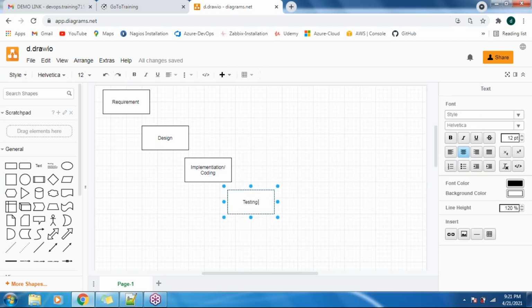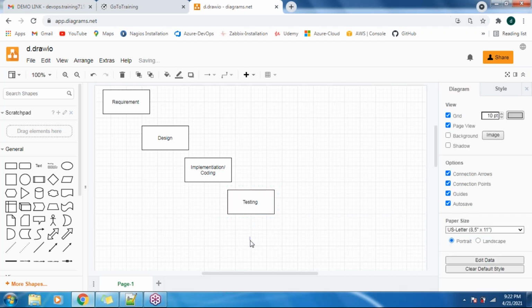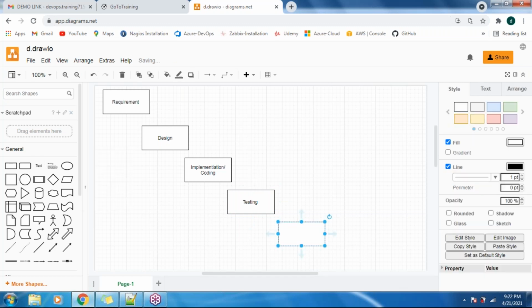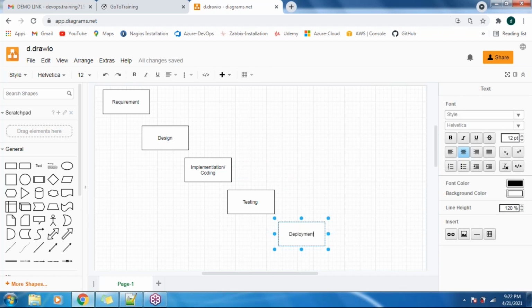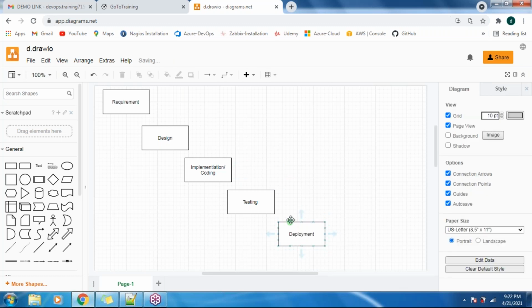Under this testing phase we test this application with n number of scenarios. Based on that, if any issue is there, then we have to check. Once the testing is done, we can deploy the code to our production servers. So the next phase in the waterfall model is called the deployment phase. Under the deployment phase we deploy the code to the servers.